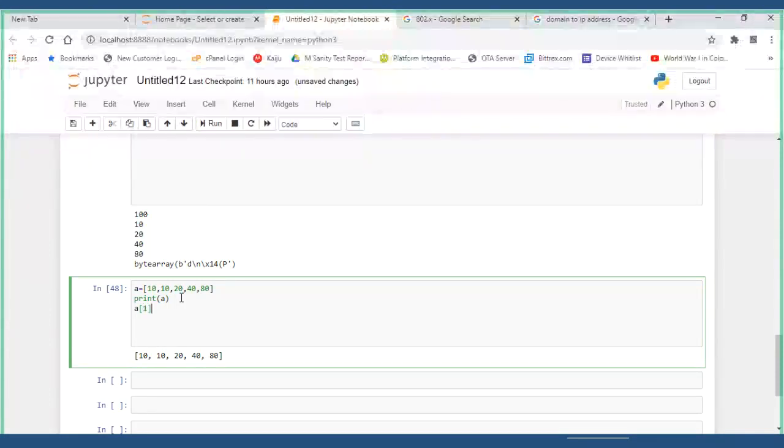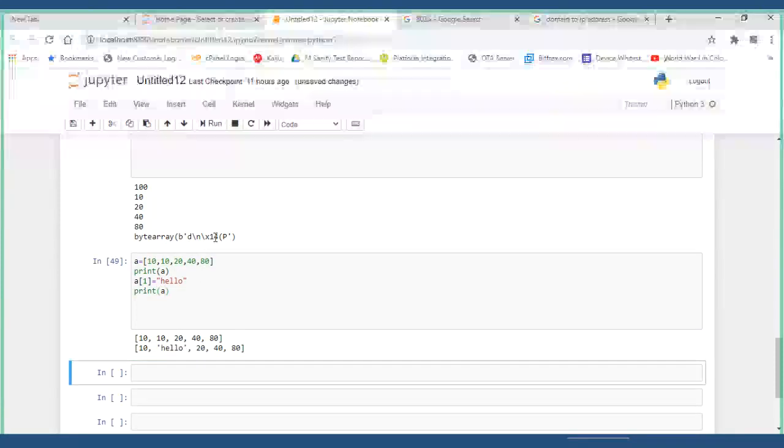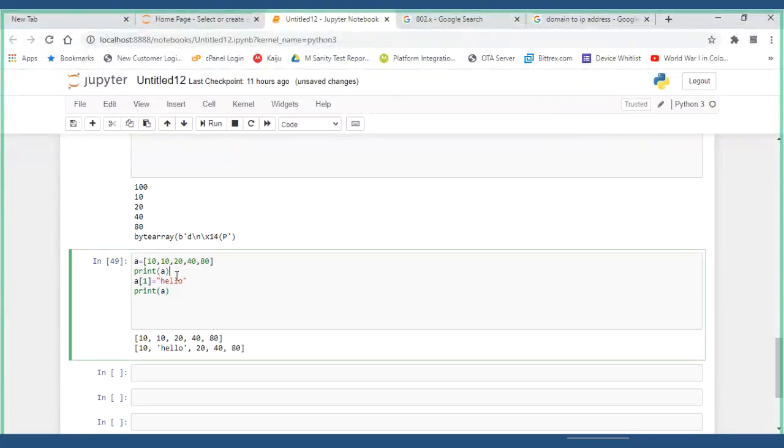I will try to add heterogeneous values. First element with some text, hello. Does it support heterogeneous or not? In this way, I will try. Now I will try to print A.